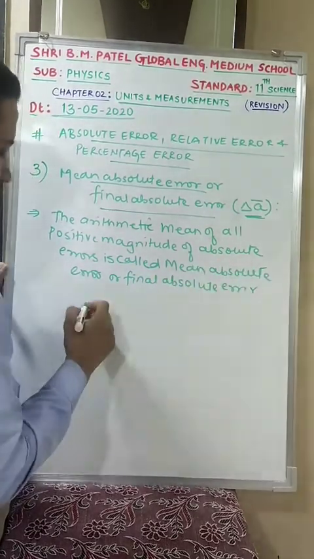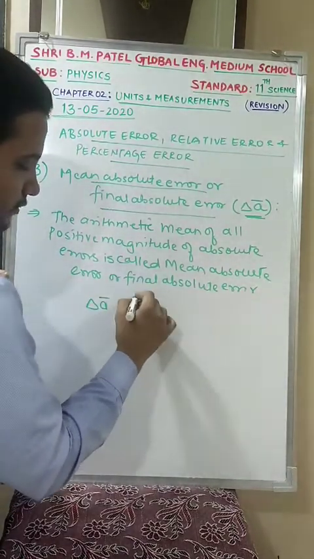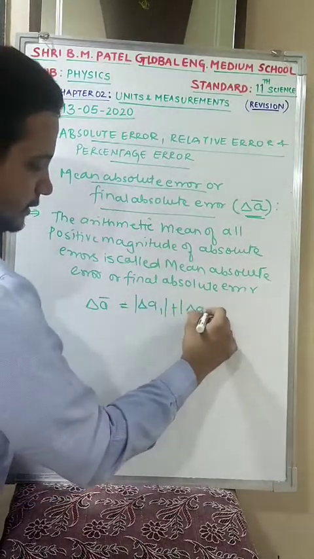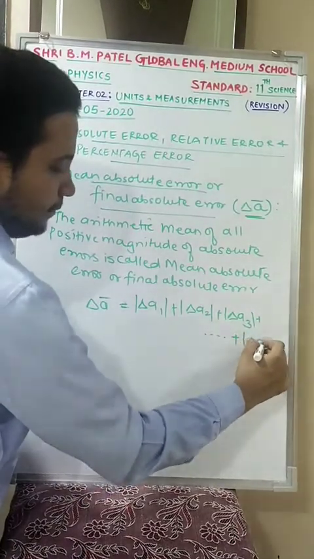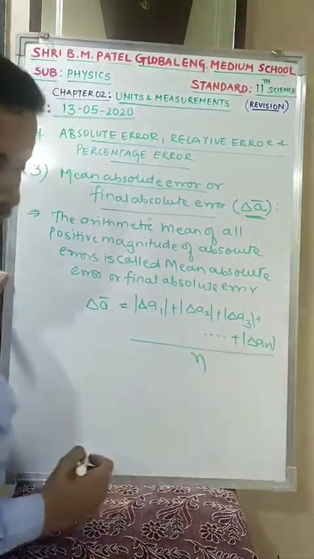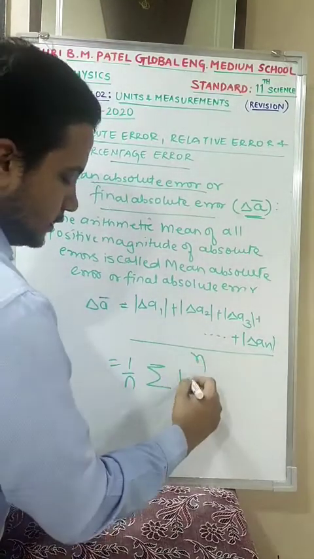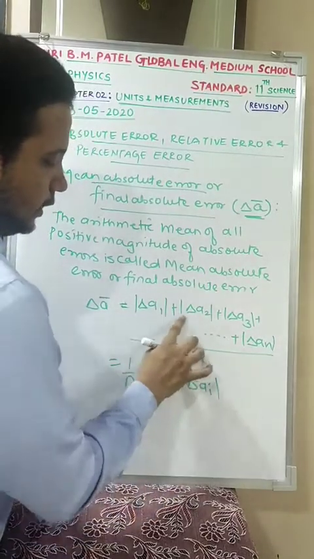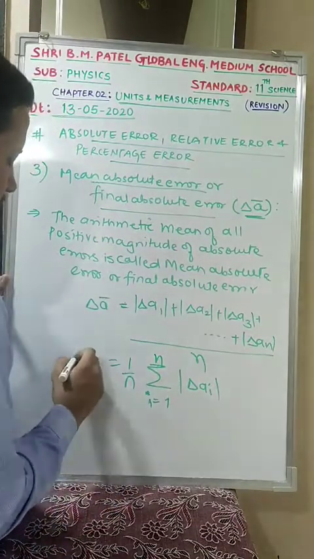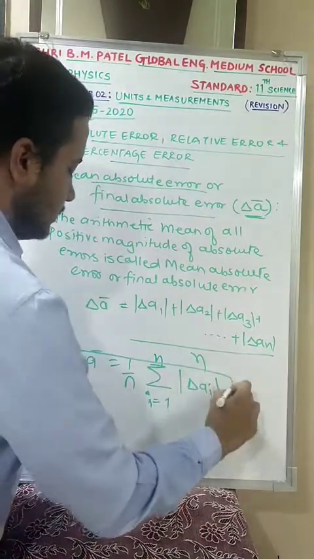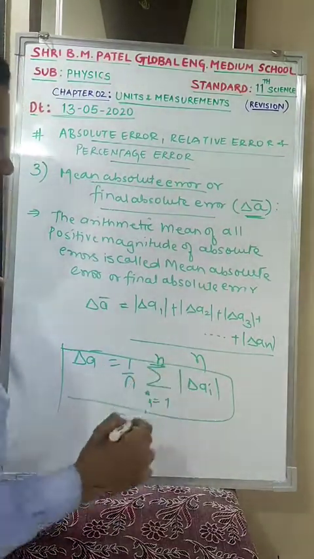Now they are asking for the mean. There is delta A bar, which is nothing but the positive magnitudes delta A1, delta A2, delta A3, up to delta An, divided by the total number of readings, n. Yes or no? If I take out 1 by n, then it is the summation of mod delta Ai, where i starts from 1 and ends at n. So my answer for delta A bar is equal to 1 by n summation i from 1 to n of mod delta Ai. Is this clear?